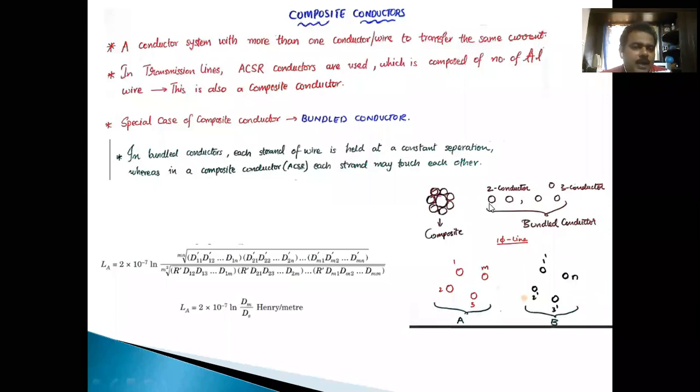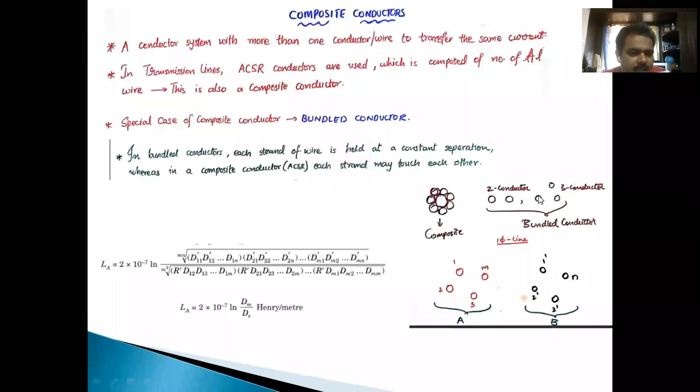Next, coming to bundled conductors. Bundled conductors means the distance between two conductors is a little bit more. Here the first one is the same type of conductor, one composite conductor, and here it is also one more conductor. Two conductors are running per phase. In a bundled conductor, two conductors are running per phase, or it may be 3 or 4 conductors, or 6 conductors or more than that, depending upon the voltage level.